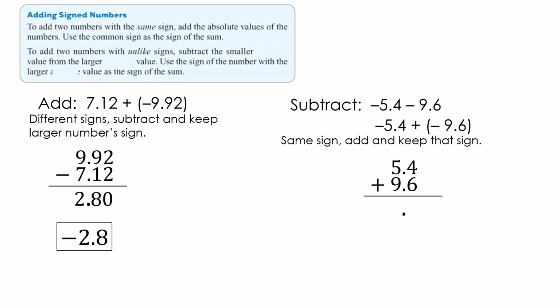4 plus 6 is 10, so I'm going to carry my 1. 1 plus 5 plus 9 is actually 15. Now, we have the same sign, we have to add and keep that sign. So our answer is negative 15 or negative 15.0.